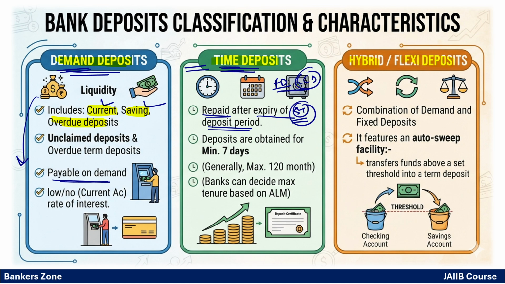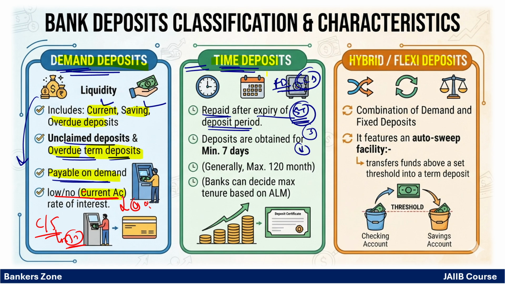So, unclaimed deposits or term deposits which are overdue, what does that mean? For example, you created a term deposit for 3 years. Once the 3 years are gone, the next day after the 3 years, the term deposit becomes a demand deposit. Overdue means after completion of the term, once the term deposit has matured, it becomes a demand deposit. Demand deposits are payable on demand, and generally demand deposits mean simply the current account and saving account. Here, generally on a saving account the rate of interest is say 3%, so a very low rate of interest. But for a current account there is no rate of interest, 0%. We are not offering any interest on the current account balance.